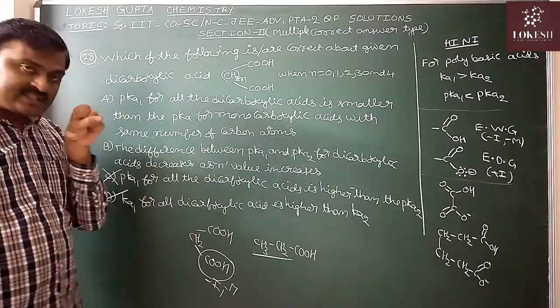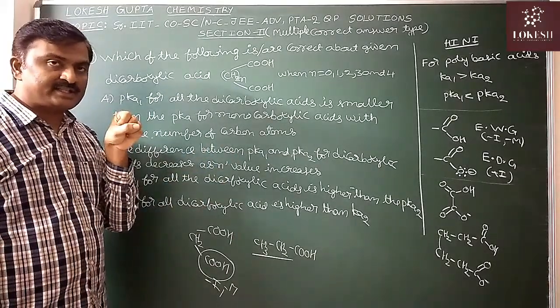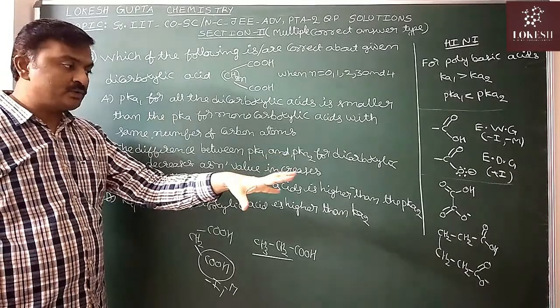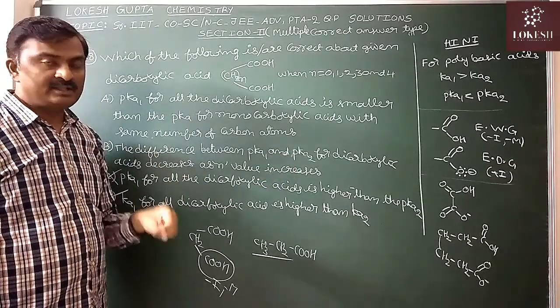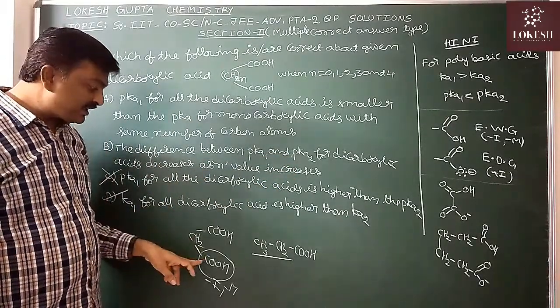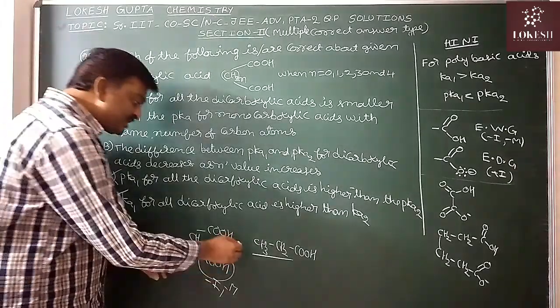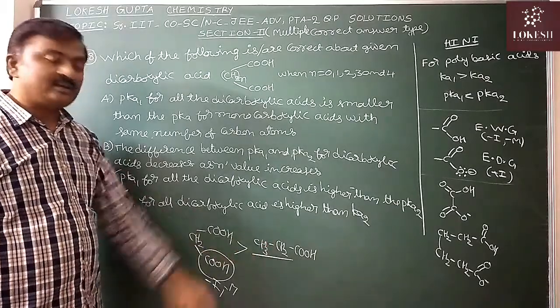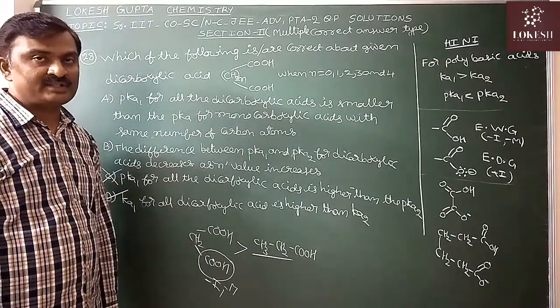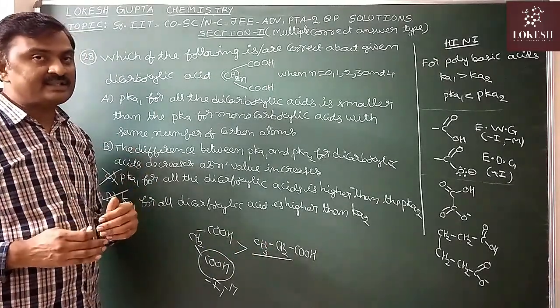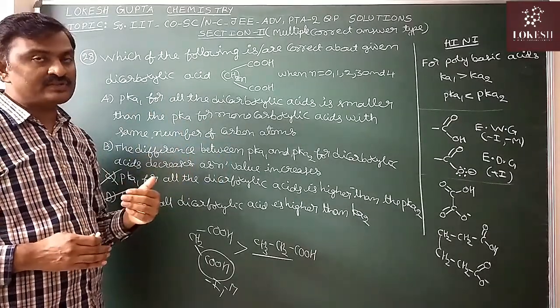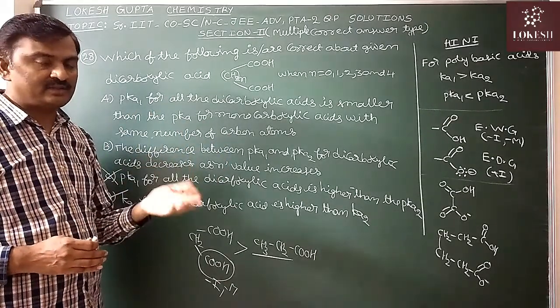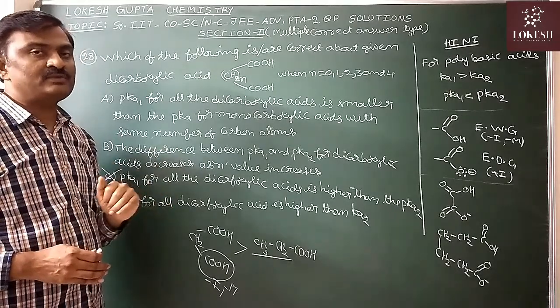Electron withdrawing groups will increase the acidic strength. Electron donating groups will decrease the acidic strength. So here an electron withdrawing group is there, so the 3 carbon dicarboxylic acid is more acidic than the 3 carbon monocarboxylic acid. Strength of the acid is directly proportional to the dissociation constant Ka, but inversely proportional to pKa.